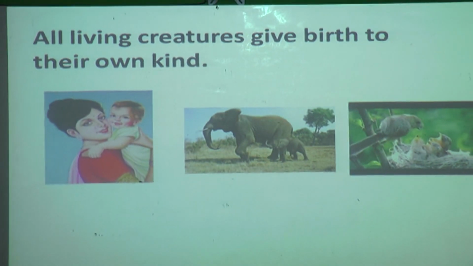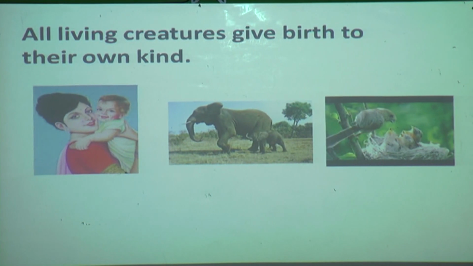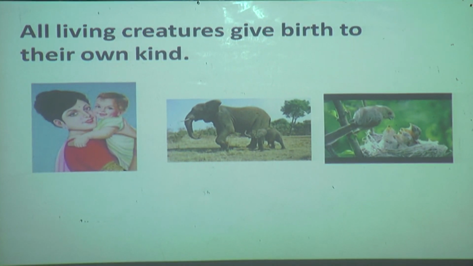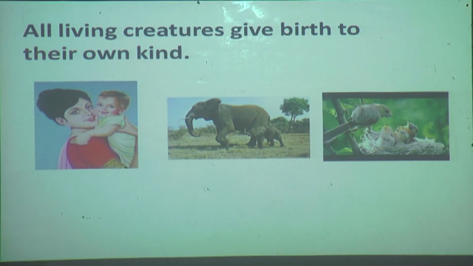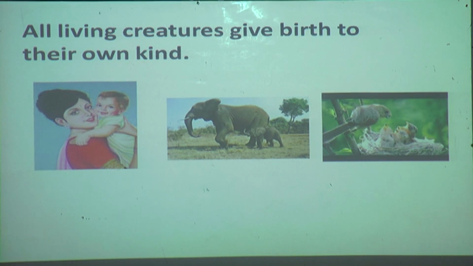Now see, all of you know that all living creatures give birth to their own kind. Like you can see in the first picture, we humans, mother gives birth to a baby, isn't it? What about animals? Yes, animals also give birth to babies. And what about birds? Yes, birds are also living things. Why are we saying own kind? Because some animals like snakes lay eggs also, isn't it?